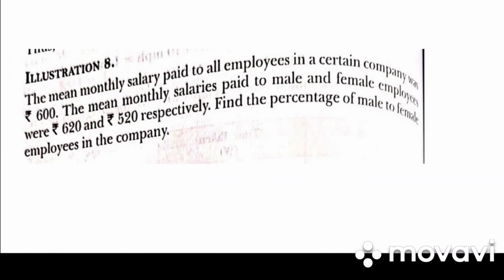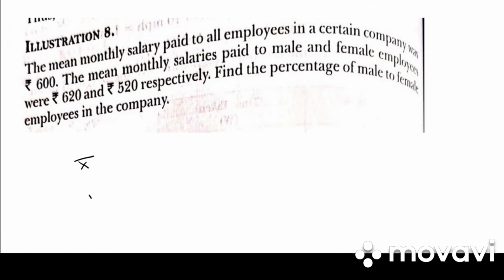Next, let's go on to illustration 8. The mean monthly salary paid to all employees in a certain company was 600. The mean monthly salary paid to male and female employees were 620 and 520. So they have given us x bar 1 and 2, that is 600. They have given us x bar 1, which is male, 620.